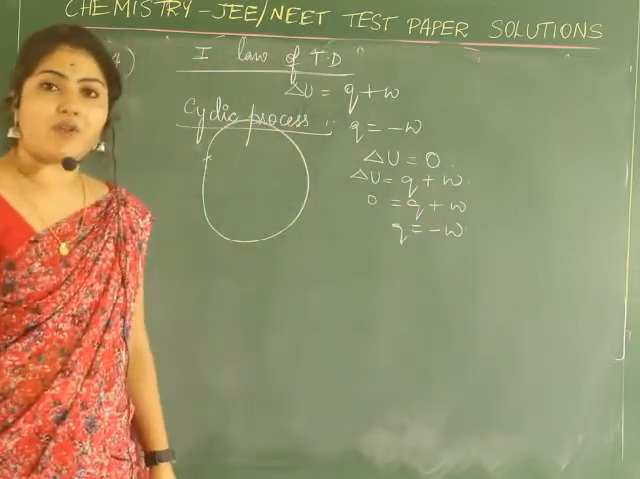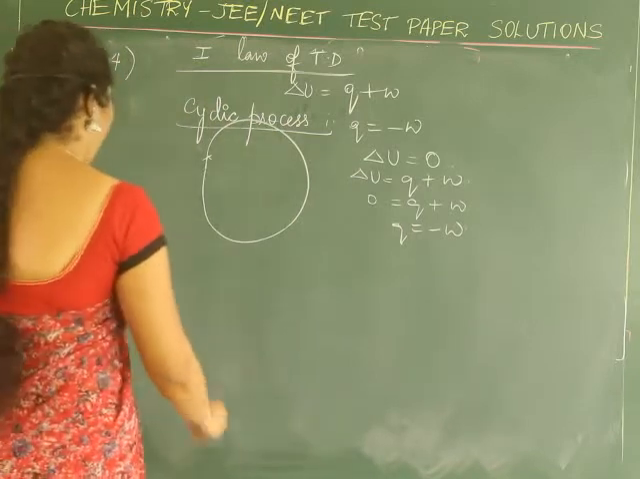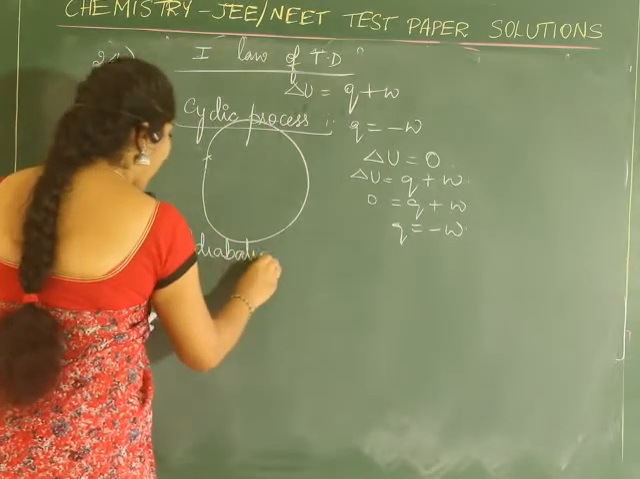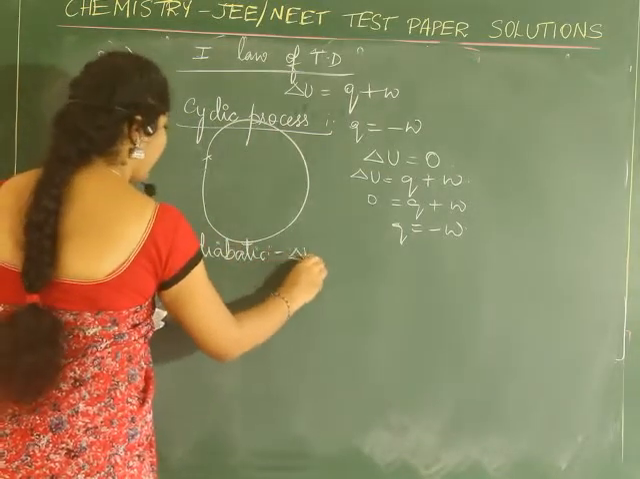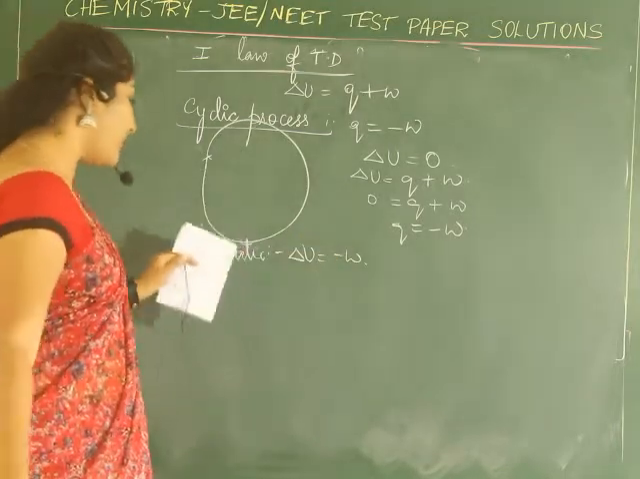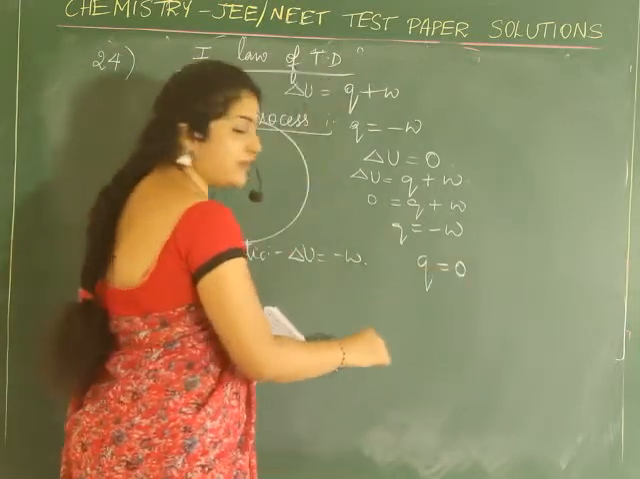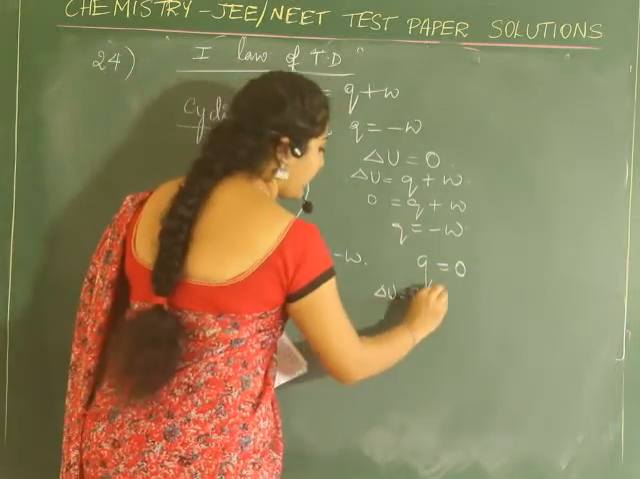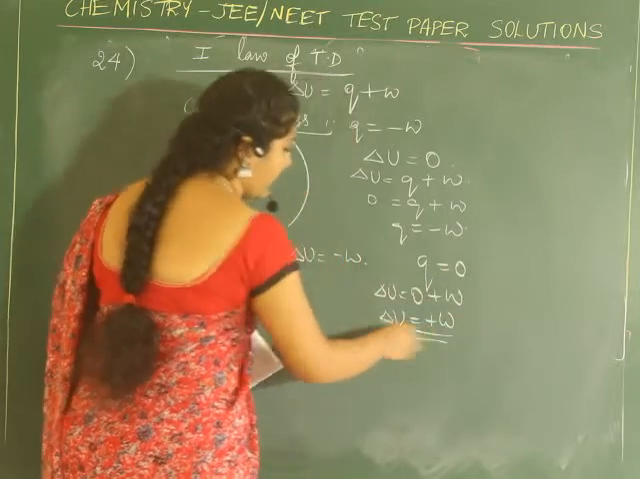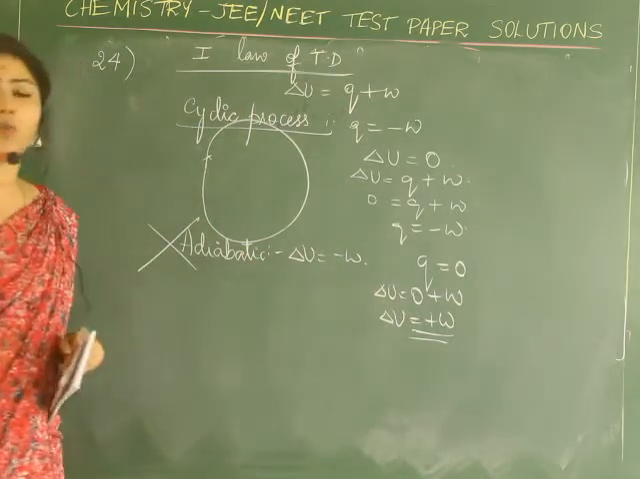But the question is, you have to find out the wrong option. Now let us move on to the second one, the adiabatic process. They have given delta U is equal to minus W. But adiabatic process means Q is 0. That means delta U is equal to 0 plus W, so delta U must be plus W. But here it is given minus W. So this is the option which we have to mark.